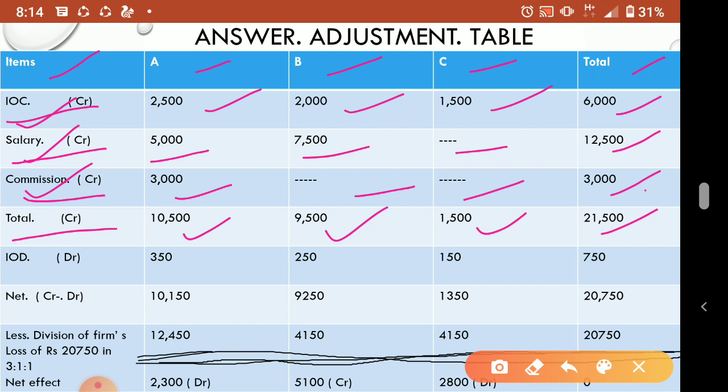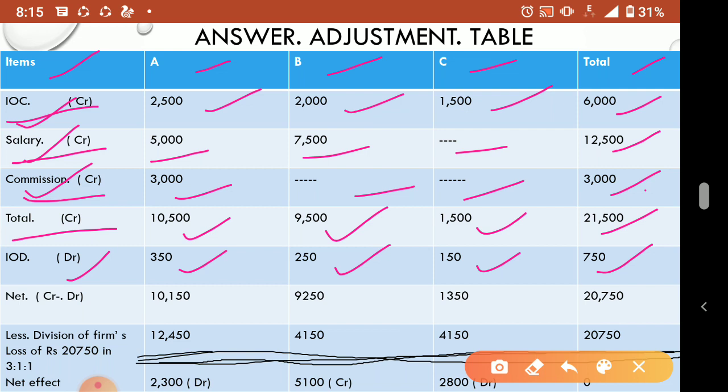Interest on drawings, already I told you where it will go, in the debit side of the capital account. So that you have to write debit. Then who are all getting? A 350, B 250 and C 150. In the question it is given, you can see there. So total interest on drawings is 750. Now we have to see, this is only one item debit and three items credit. So credit has more items, that is why we total.